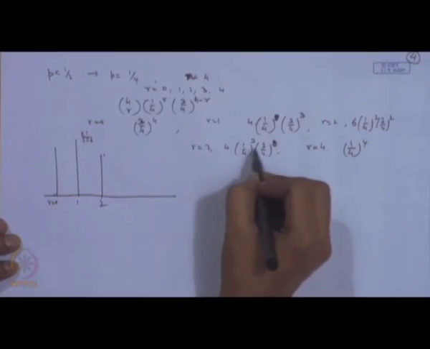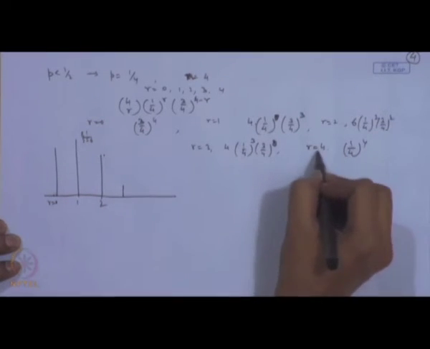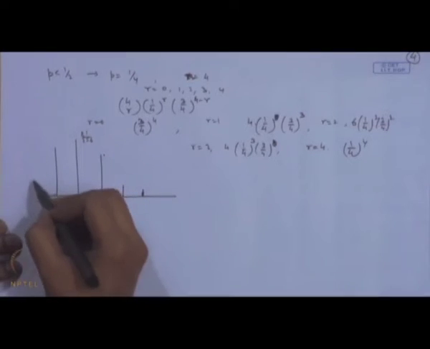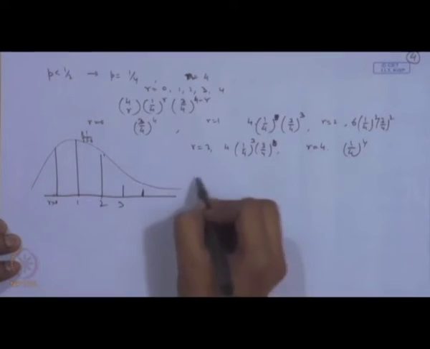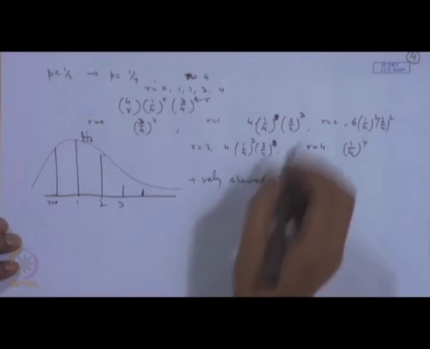Corresponding to 3, this is turning out to be 3 by 256. Corresponding to r is equal to 4, it is 1 by 256. So, there is a steep decline. So, this is positively skewed. So, this is confirmed from these calculations here.